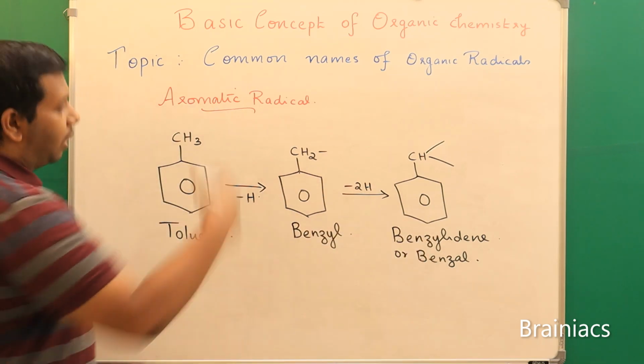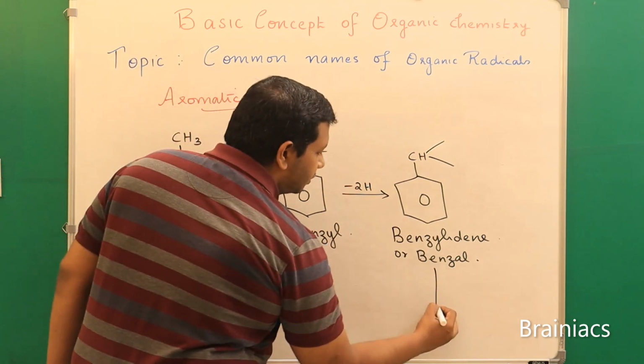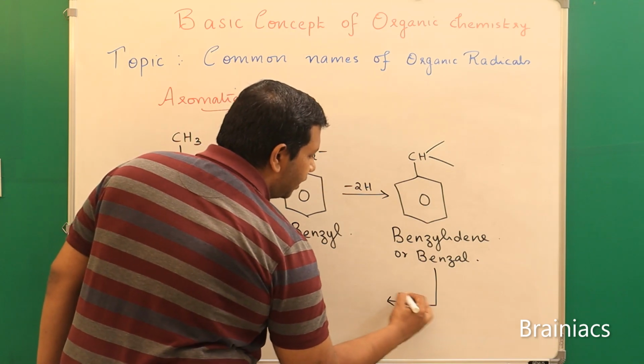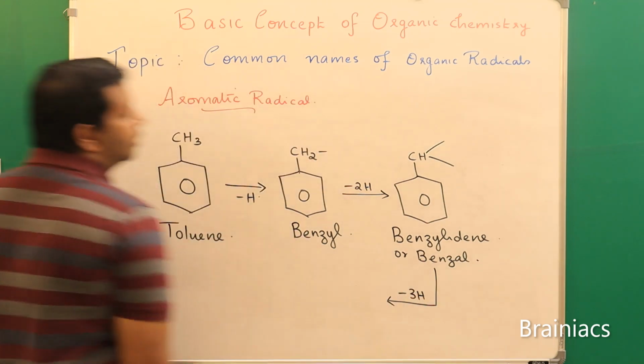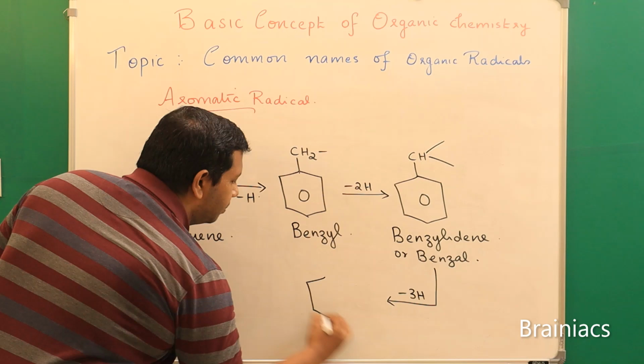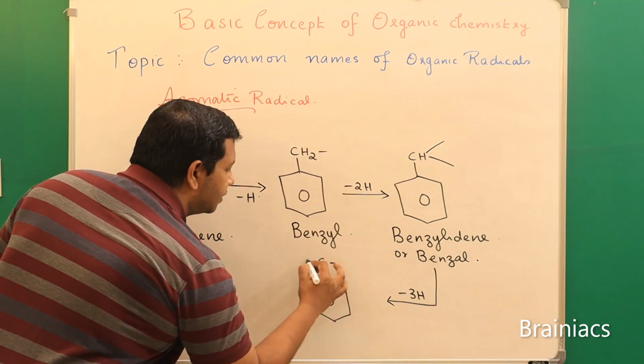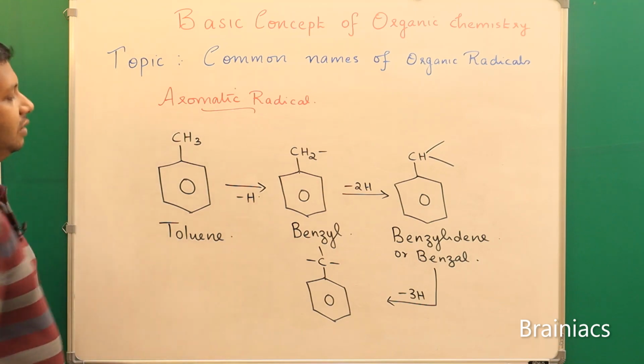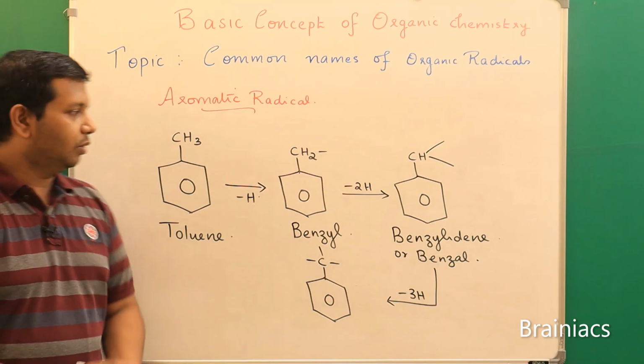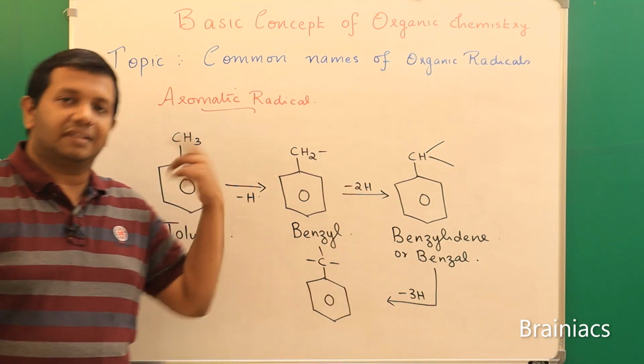And you know that if one more hydrogen is removed from this, correct? So totally 3 hydrogens are removed. So in that case, what will it become? You will have a benzene ring with C, and there are 3 valencies left behind. So what is the name of this compound? You know that if 3 valencies are there, it's a trivalent radical.